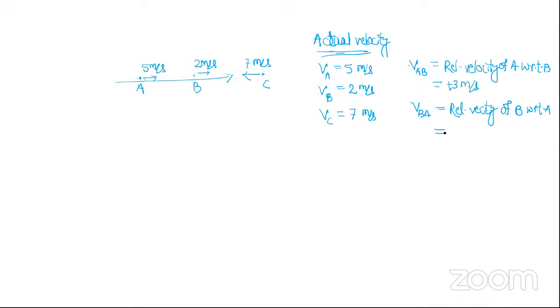So left. Yeah, left means minus. And with what speed B is moving? 3 meters per second. Yeah. So this is how it is. So again you remember VAB equal to VA minus VB.